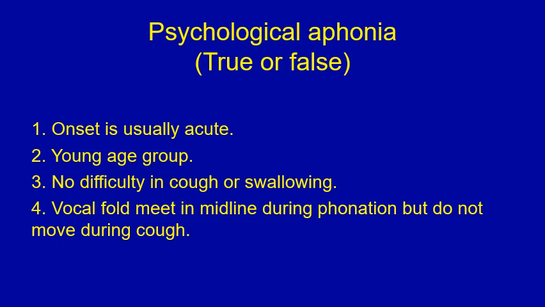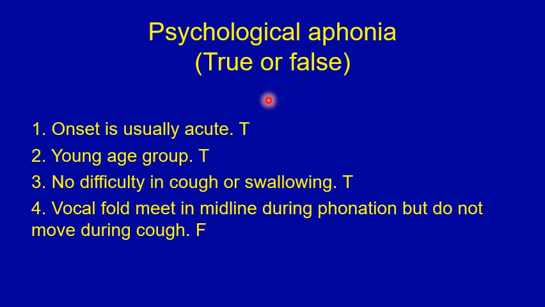True or false statements on psychological aphonia. Number 1, the onset is usually acute. Number 2, the young age group is affected more. Number 3, no difficulty in cough or swallowing. Number 4, the vocal folds meet in the midline during phonation but don't move during cough. Which is true and which is false?